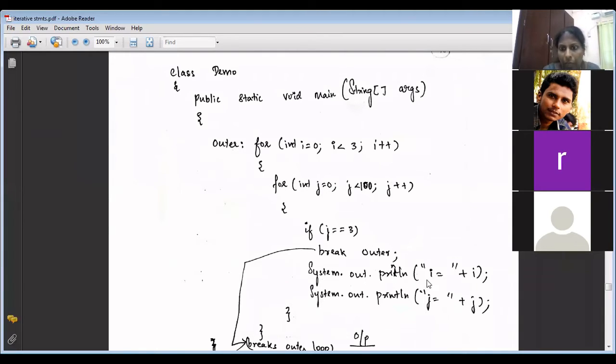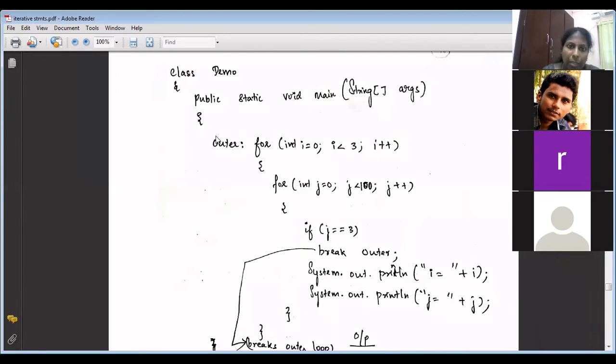Again 1 is not equal to 3, so it will come and print both I and j. What is the answer? I is 0, j is 1. Then j becomes 2. 2 is not equal to 3. It will print both I and j, 0 and 2. Then j becomes 3. 3 equal to 3? Yes. Break outer.